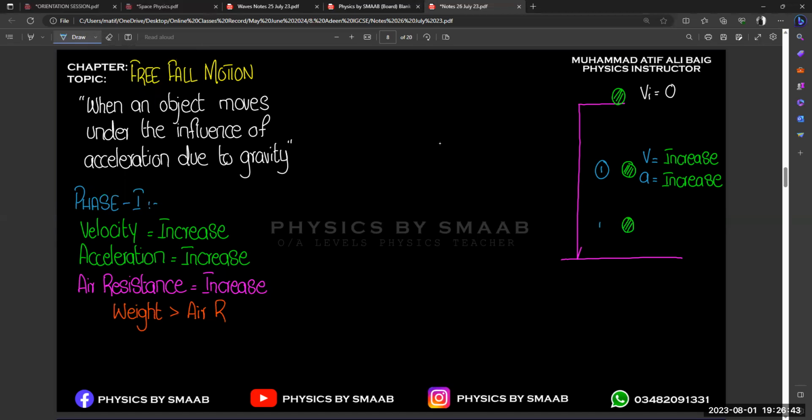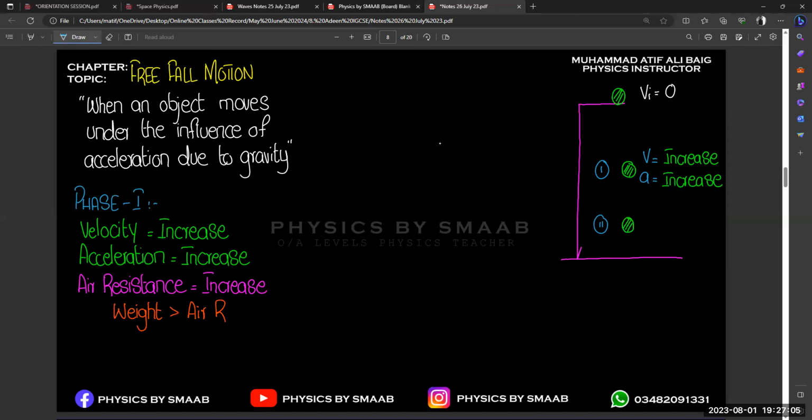Now if we consider the example of a paper, right? If we take paper and we make a ball of that paper, and again we take another paper, there are two pieces of paper. From one paper we make a ball, from the second paper we take it simple in a plain form, right? And if we drop both papers from the same height, what will happen?